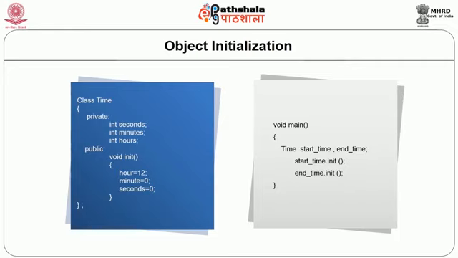Now as you see in the program, in our program we have declared two time objects, namely start time and end time. Now when we have declared these two objects, at that time initialization is not being done. Now if we use these objects, they will be having some garbage value into their data members. But if we want that these data members of these objects have some meaningful values, in that case we need to explicitly invoke init function.